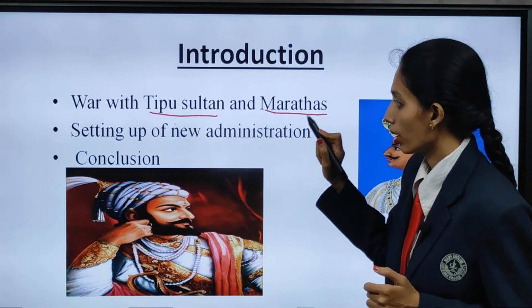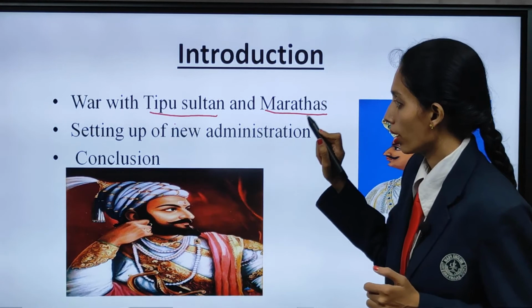This is a charter which was permitted by Queen Elizabeth I, because the company members had taken the permission from her. According to this charter, the East India Company, that is the British people, could come to the eastern part of India and they could trade for almost 15 years.